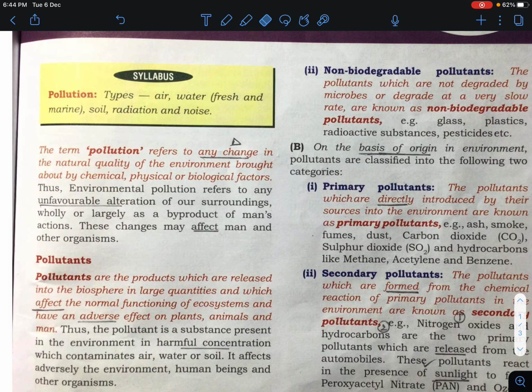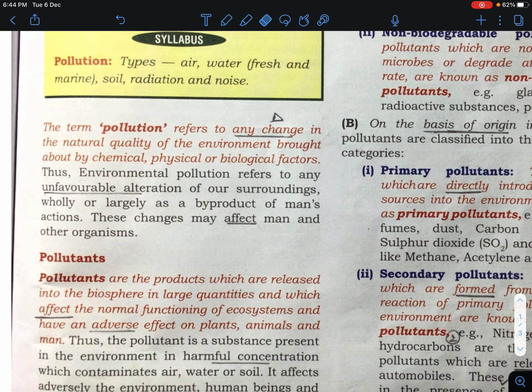What is pollution? The term pollution refers to any change in the natural quality of the environment brought about by chemical, physical and biological factors, and thus environmental pollution refers to any unfavorable alteration of our surroundings that is wholly or largely a product or byproduct of man's actions, and these changes may affect man and other organisms. In this paragraph we are talking about pollution.